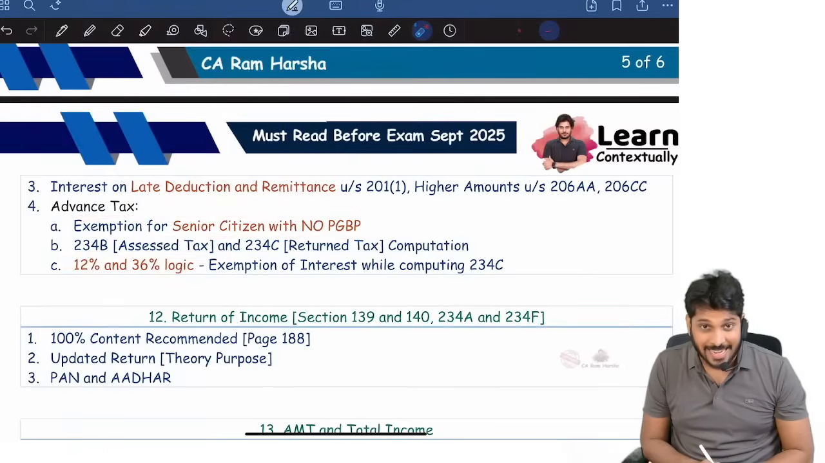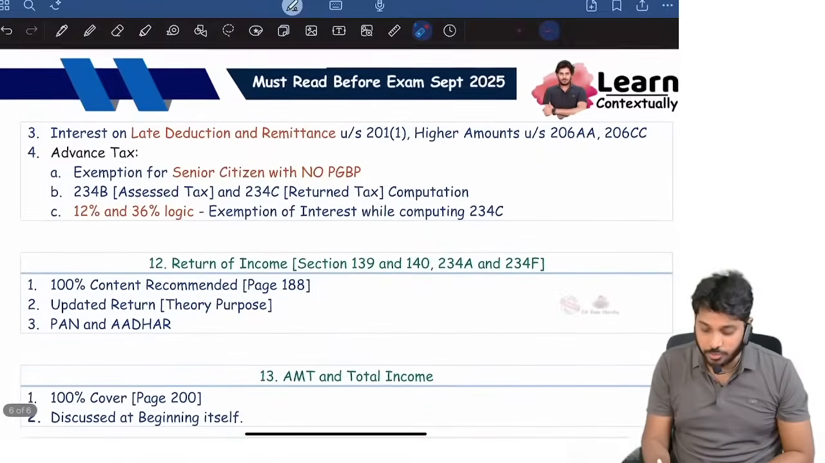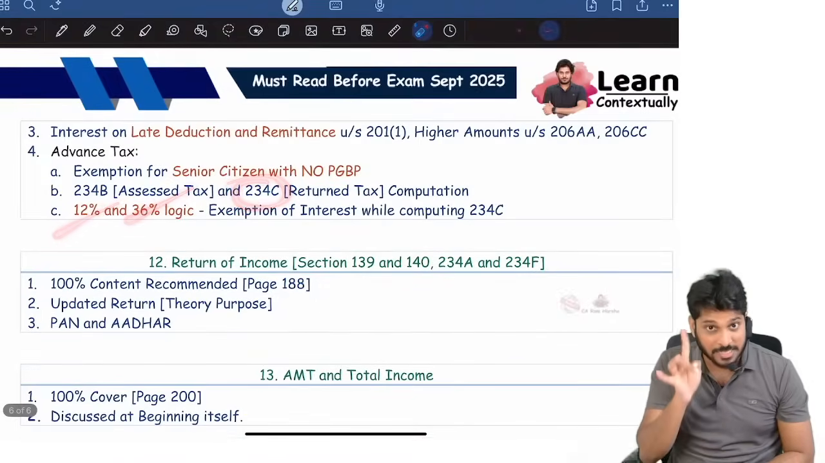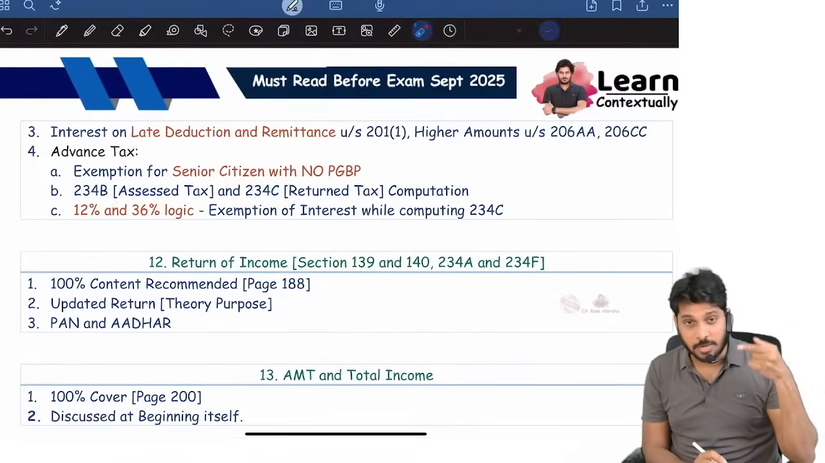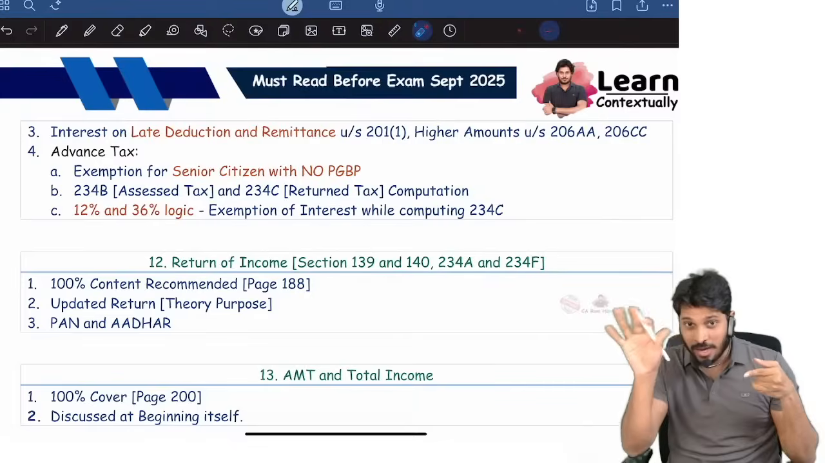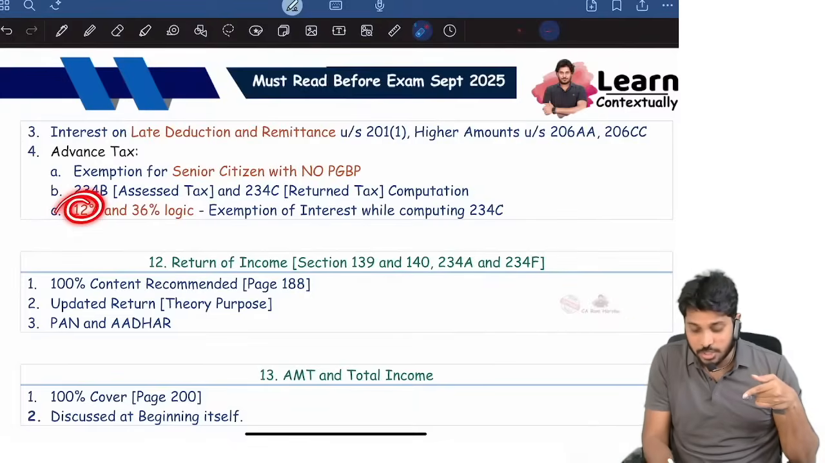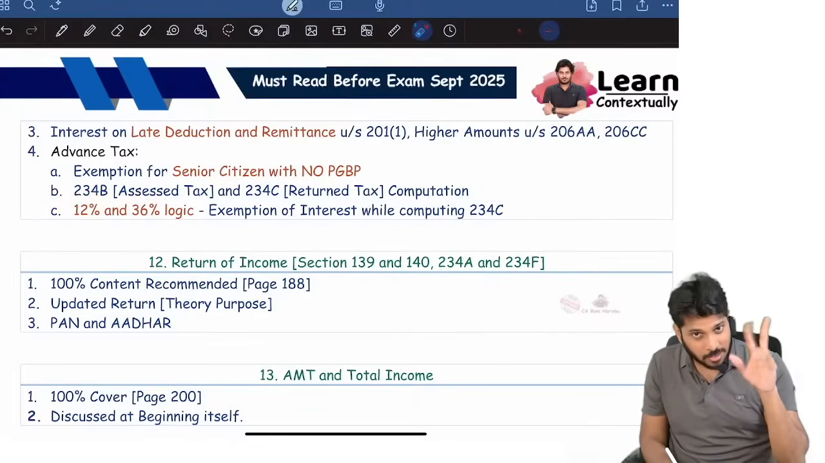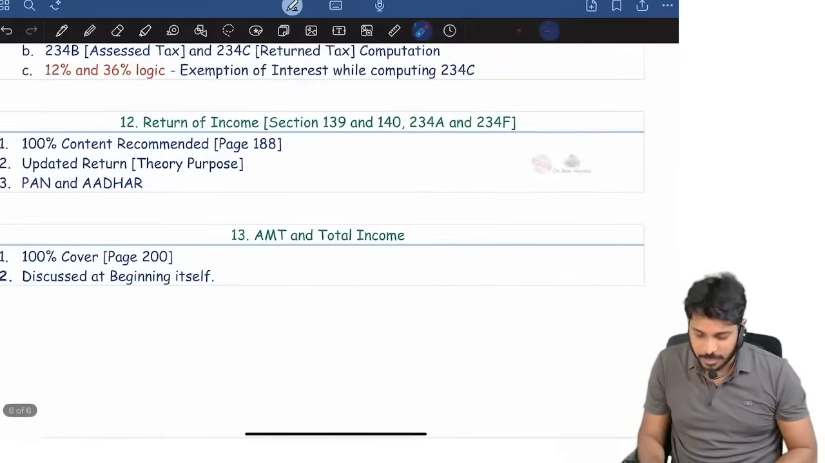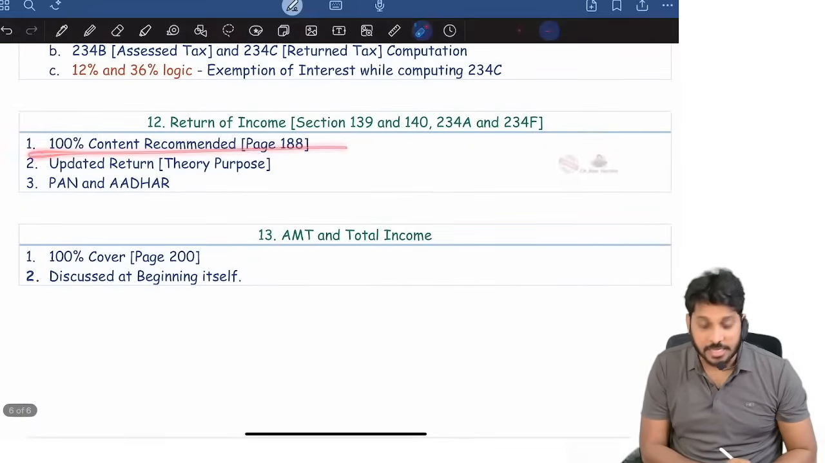234B, interest is calculated on assessed tax. 234C, interest is calculated on returned tax. When you are computing 234C interest, the 12% and 36% exemption is there. For the first installment and second installment shortfall, you will not calculate interest if at least 12% and 36% advance tax is paid. Be careful.